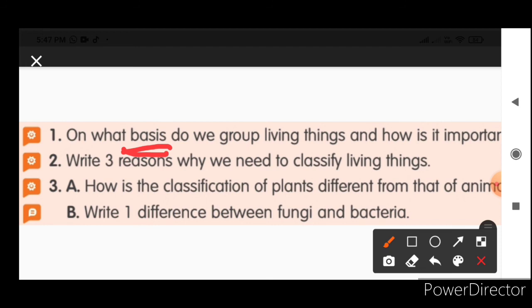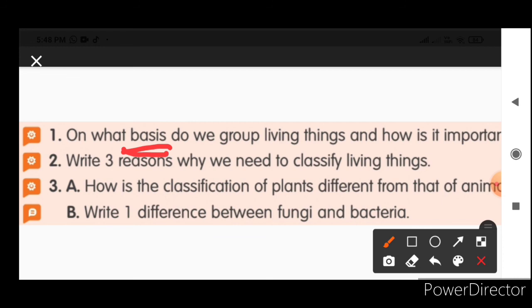And why it is important: it is important to understand the relation between each living organism, how they are related with other organisms. And when any new living thing is found, we can give a place for them.